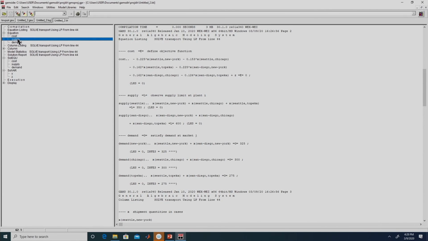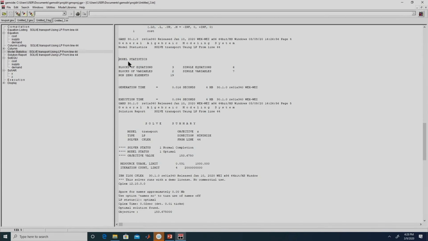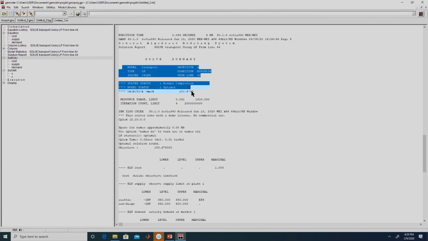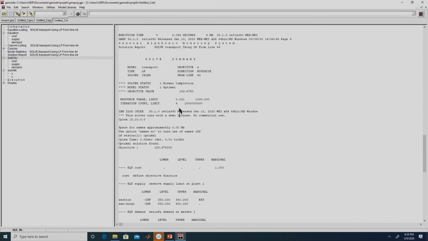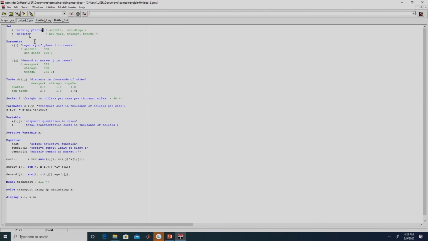Similarly, for the supply, if we double click on this, it will show the equation listing of the supply constraints. Here we have the model statistics which we had discussed, and the solution report or the solve summary. Here it directly specifies that 4 iterations were utilized, right. The details of the iterations are available in this log file. Here we also have this display statement, right. Display is the keyword, x.l and x.m, right.